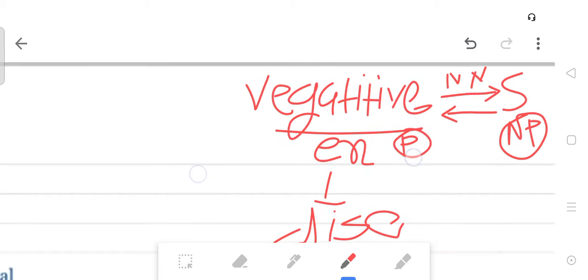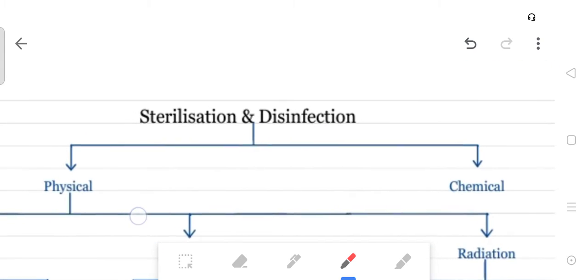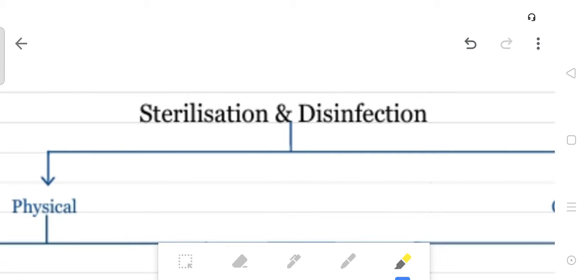So first of all we see about sterilization and disinfection. Sterilization means destruction of all forms of the organism including the spores, and disinfection is a destruction except the spore state of the bacteria.